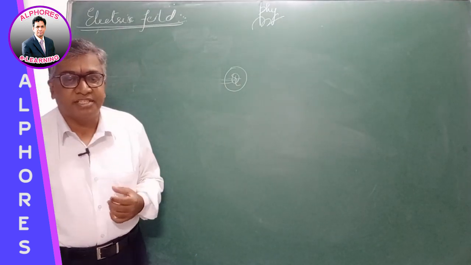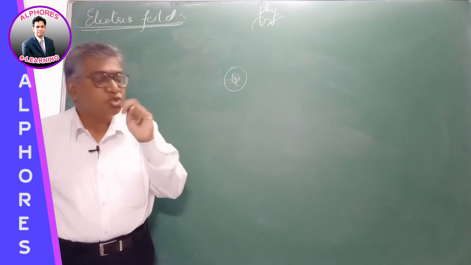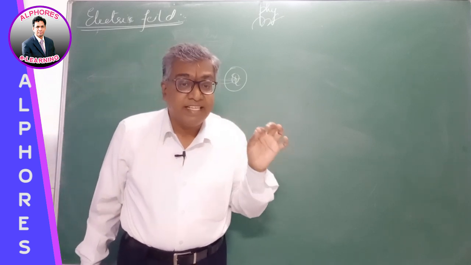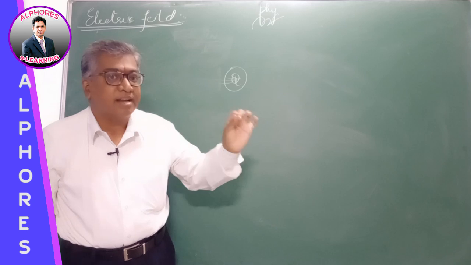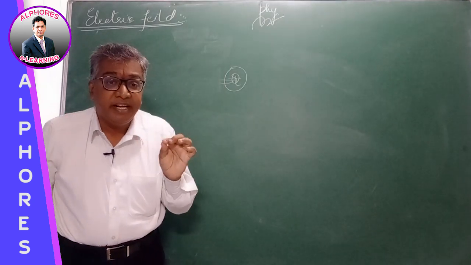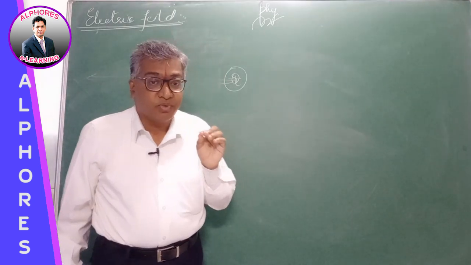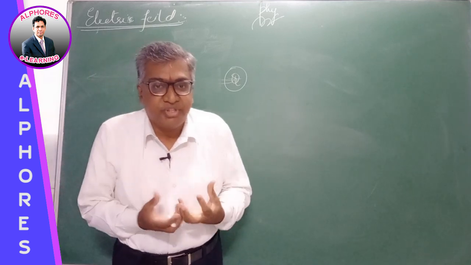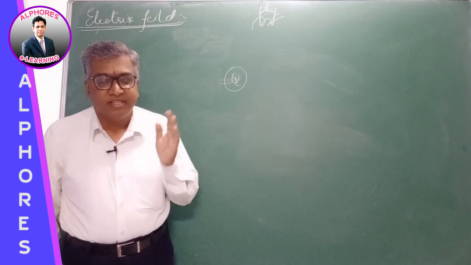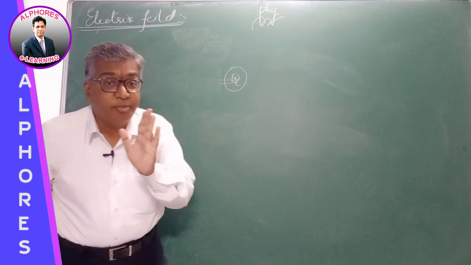the effect of the electric field, the measure of the electric field, can be explained by two parameters. One is electric field intensity, capital E bar. It is a vector quantity. There is another one, electric field potential, V, which is a scalar. So the strength of the field, the impact of the field, can be measured by two things: electric field strength, or intensity, and electric field potential.